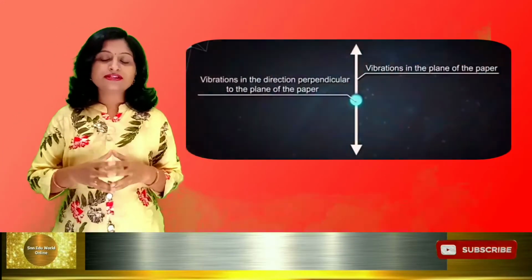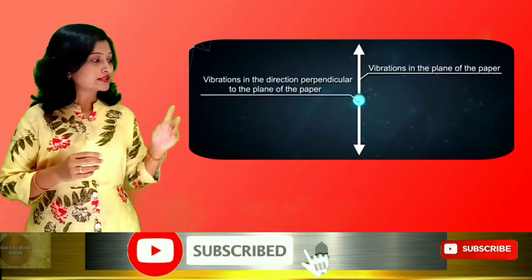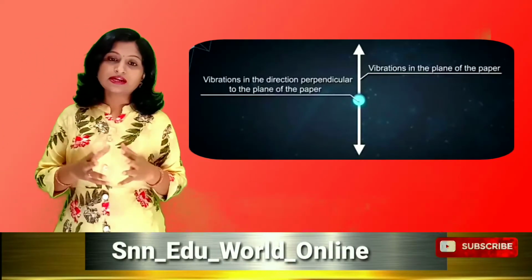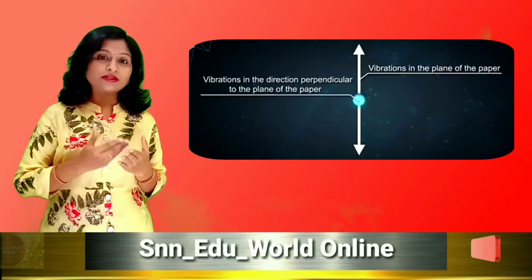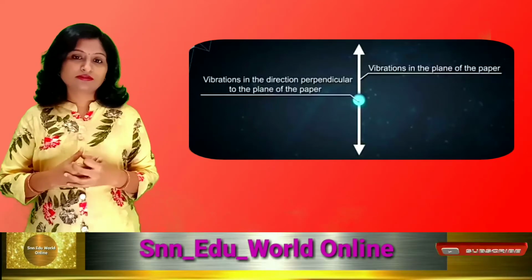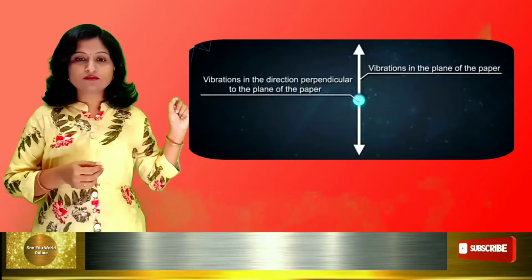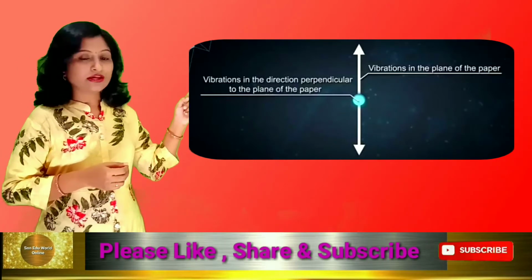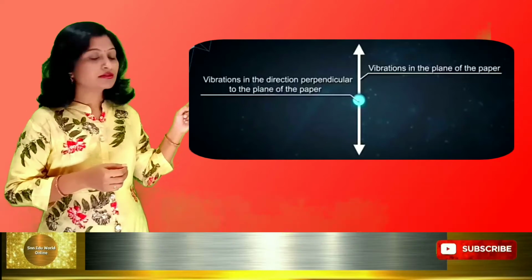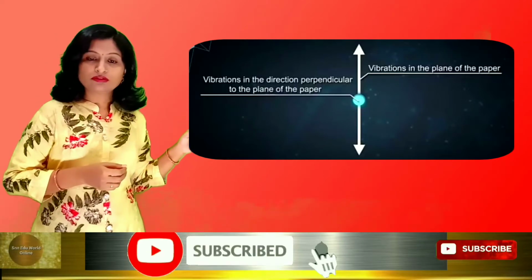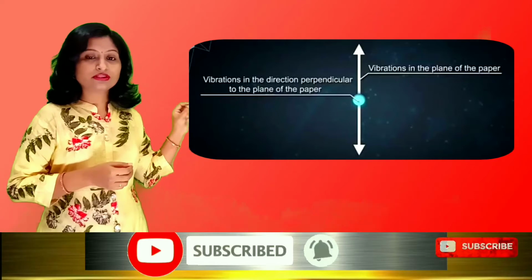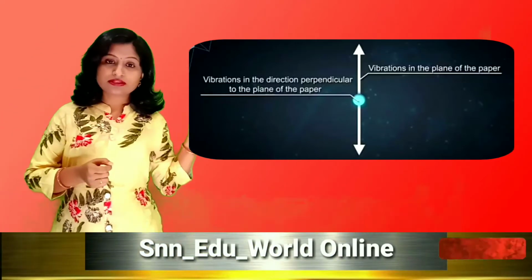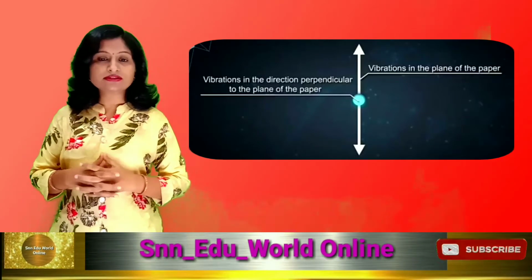Instead of showing various lines in all directions, there is another way to represent the ray. Instead of showing various arrows, we show it by this method. Here is the vertical arrow in the upward and downward direction with a dot at the center. This symbol represents the unpolarized light.